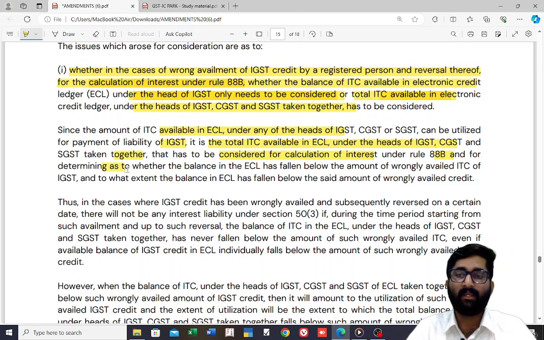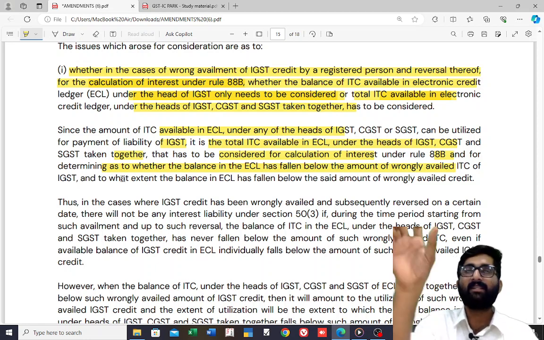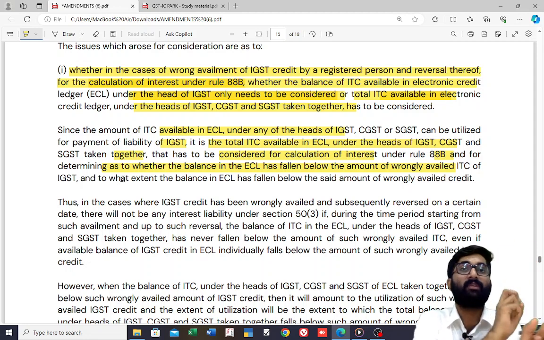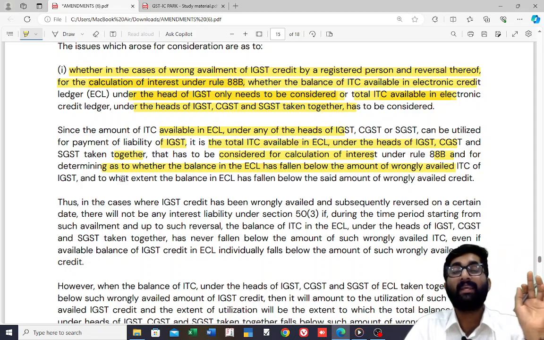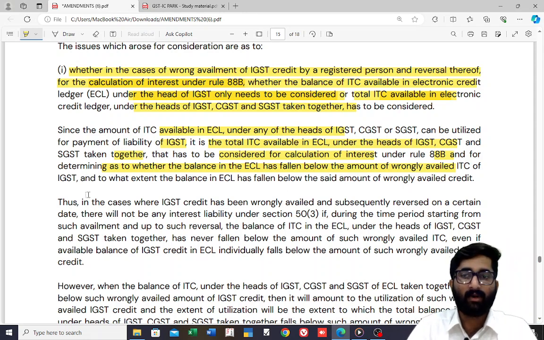And for determining whether the balance in the ECL has fallen below the amount of wrongly availed ITC of IGST, that's what I told. Whatever you have wrongly availed in IGST, if the total amount falls below this, then you have to pay interest on that differential amount, to the extent the balance in the ECL has fallen below the said amount of wrongly availed credit.